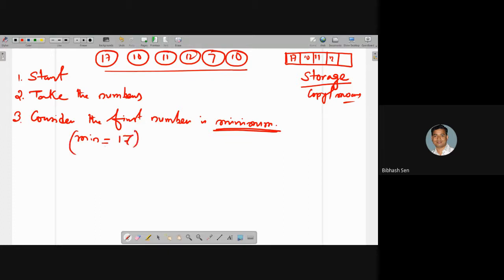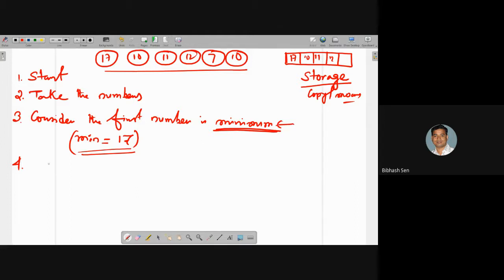What I have considered is like in this way. Got the point? The first number I have considered as a minimum number. Number 4 is that after getting this minimum number, what should I do?